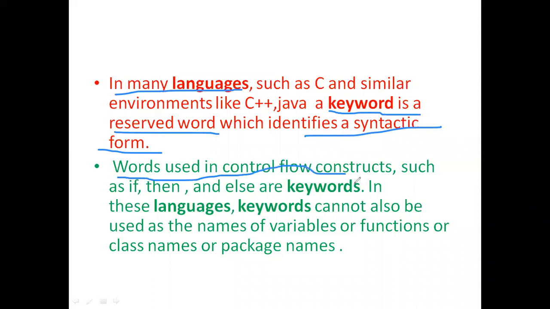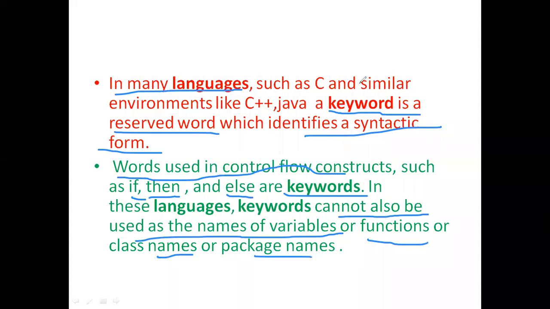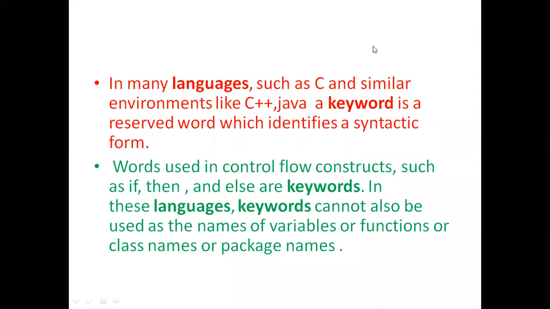Words used in control flow constructs such as if, then, or else are called keywords. In these languages, keywords cannot be used as names of variables, functions, class names, or package names, etc. Remember this point. We are not allowed to use these keywords as names of a variable.